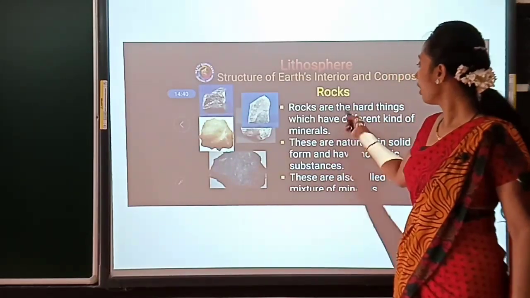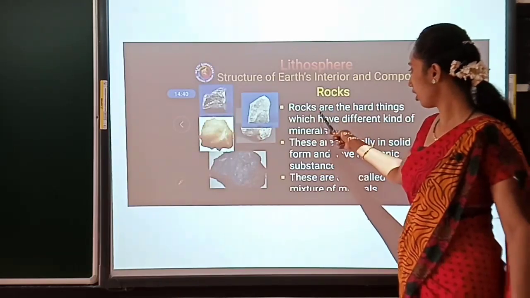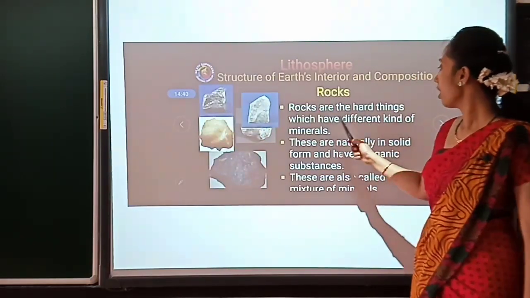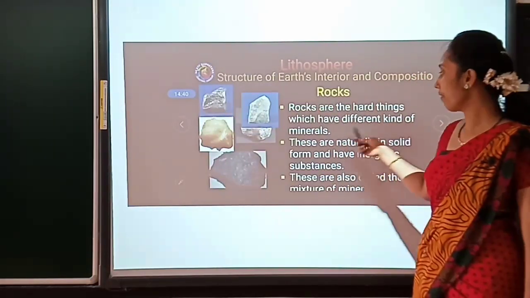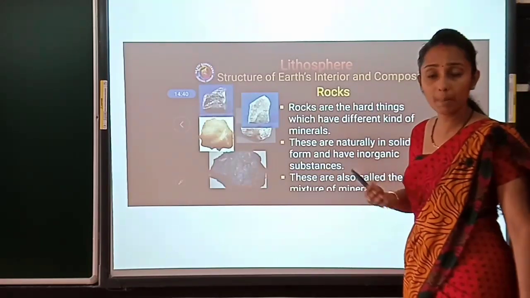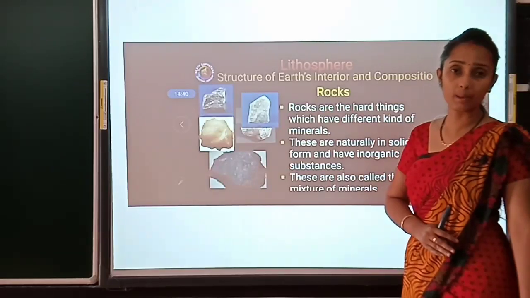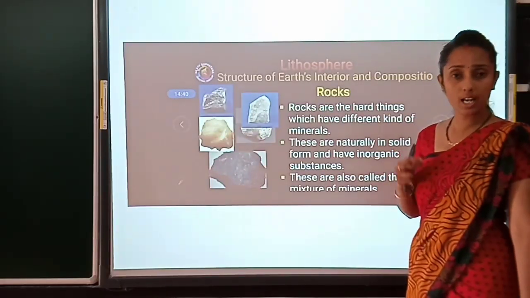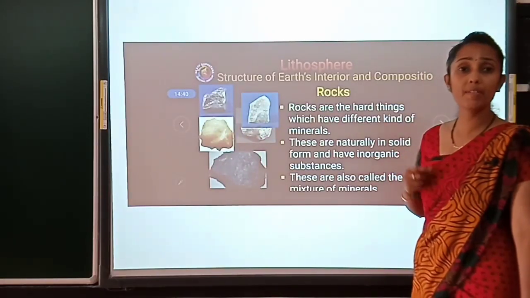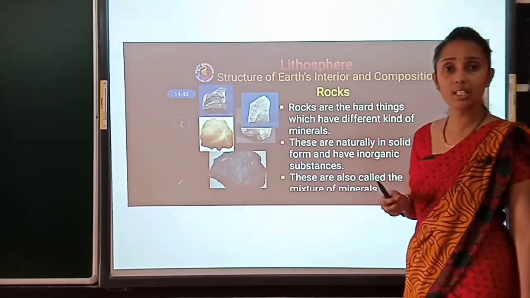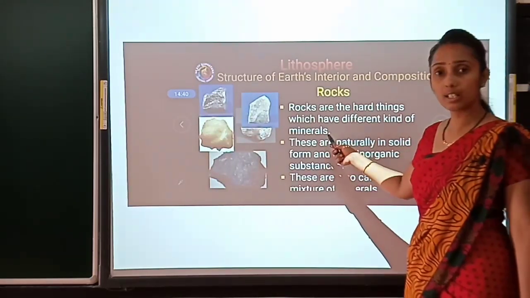Clear? So rocks are hard things which are made up of different minerals as well as different chemicals. Is it clear, children?